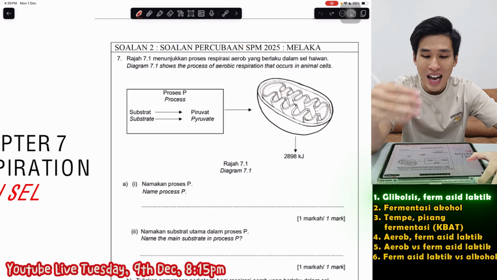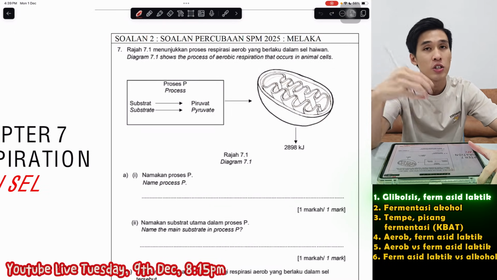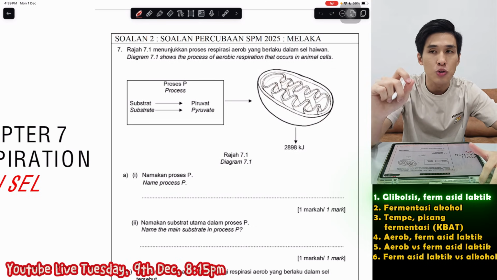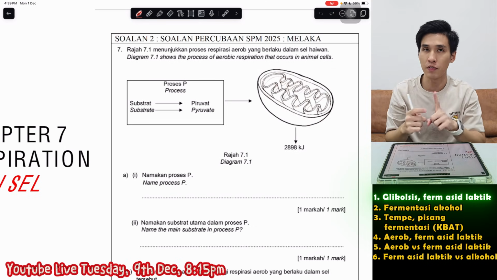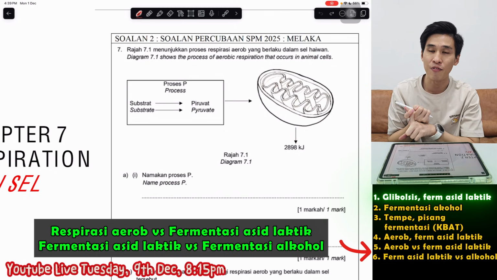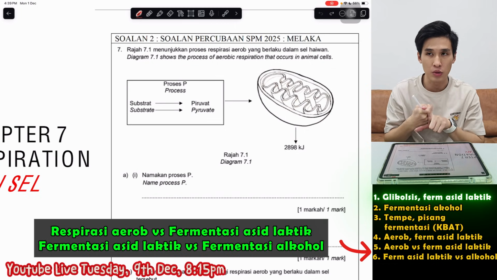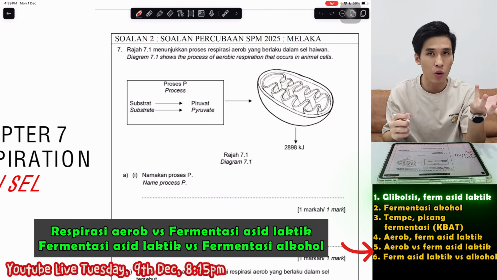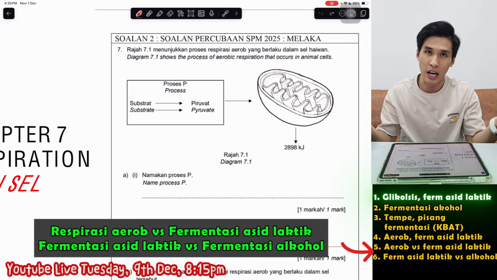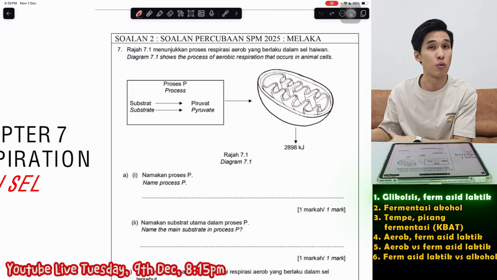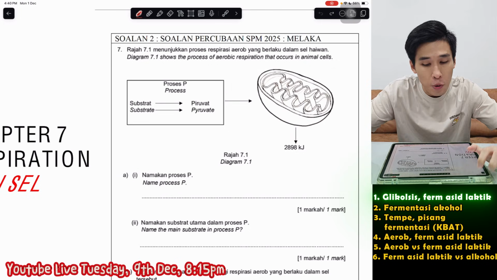Now, so for this year one, other than doing the trial papers for Form 4 Chapter 7, at the end of this video, I also got do a few Perbandingan. Specifically, number one is Respirasi aerob dengan fermentasi. And then also I got do one more, compare the two different fermentasi, alcohol and also asid laktik. Yeah, you can go skip to that part to watch if you want to watch that one first. But I'll start off with trial question first.